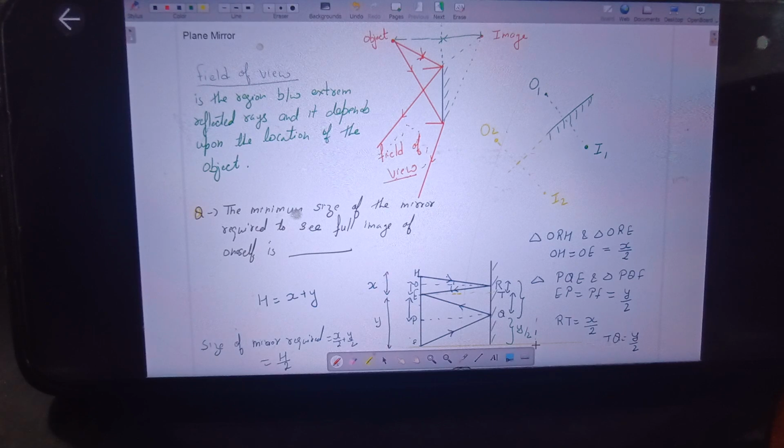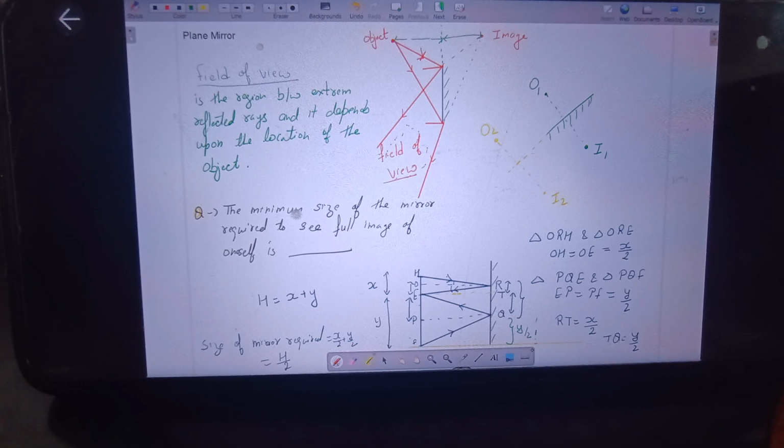This is important. If I keep this mirror of height h by 2 below Q, then you won't be able to see your head. And if the mirror is kept starting above R, then you won't be able to see your feet. So in order to see your complete image, the mirror position should also remain fixed.